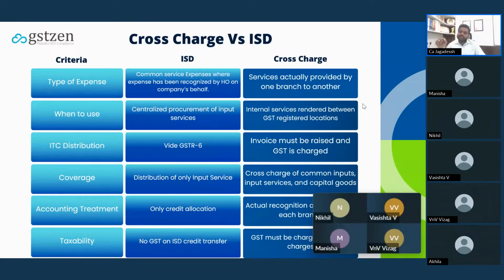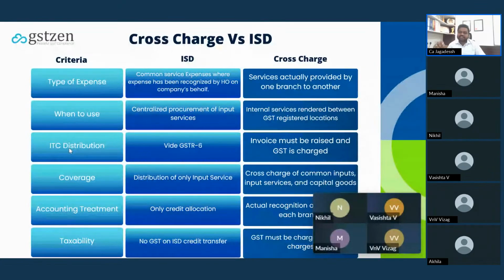Whereas the cross charge is for internal services rendered between GST registered locations, that is, internally generated services, what we discussed in the previous case. And ITC distribution: how to distribute the ITC? In case of ISD, you can distribute the ITC by filing GSTR 6. The due date for filing GSTR 6 is the 13th of the subsequent month. Whereas in case of the cross charge, there is no such return.